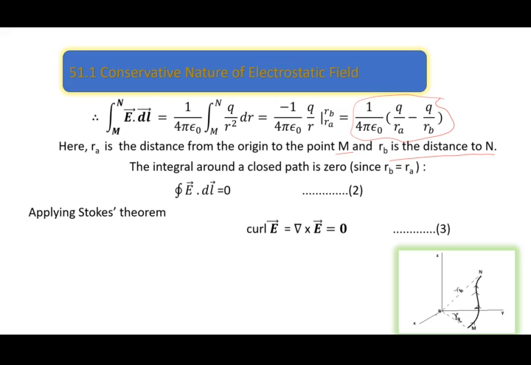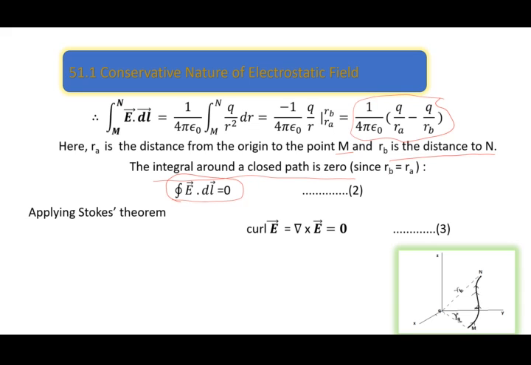Here Ra is the distance from the origin to the point m and Rb is the distance to point n. The value of the integral doesn't depend on the path, only on the radial distance of the end points. Therefore, this integral is path independent. Hence, the integral around a closed path is 0, because Ra and Rb for a closed path will be the same. Therefore, the closed line integral of E dot dl is equal to 0.